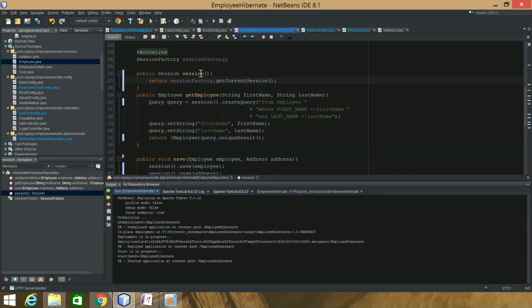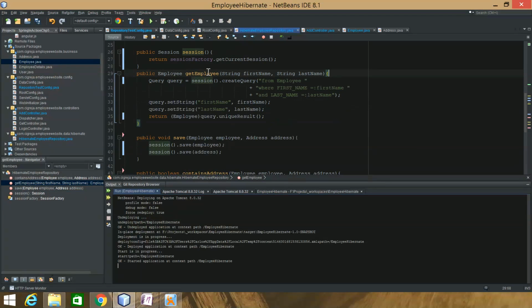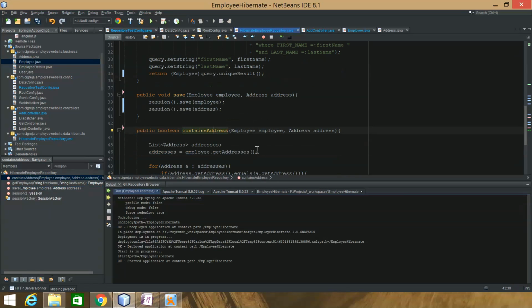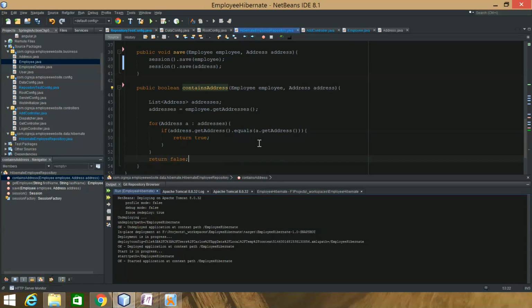The session here, all this is to eliminate the boilerplate code, because obviously I would have this whole thing written wherever you see this session here. I would have to write this every single time to get the current session. So now I can just use this. That's all that is. This is get employee and save, and contains address is really nothing. It's just a convenient method for me. I might need it somewhere else in the application, so I decided to keep it here.